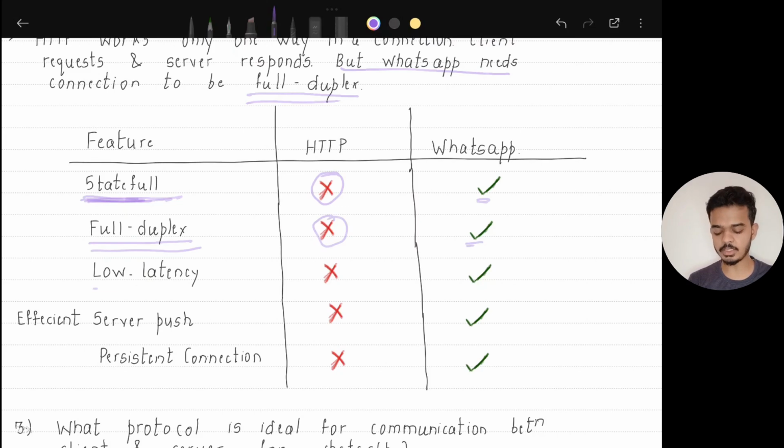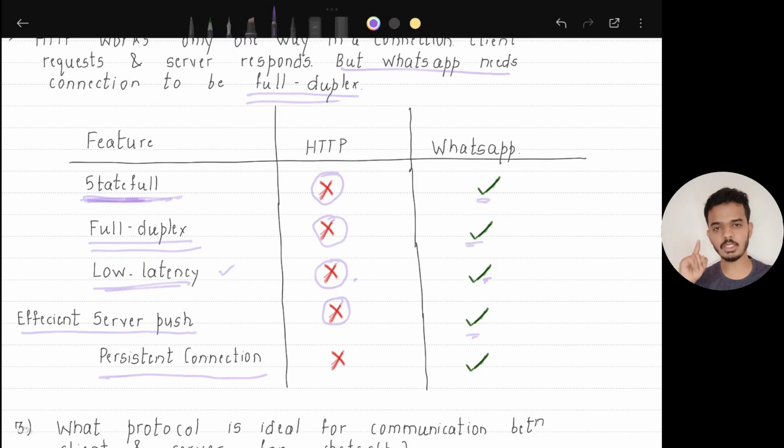Then we want low latency. Since for every message we'll have to set up a new connection, it will add latency to the message replies and requests. But WhatsApp needs low latency. Then we need some mechanism such that server should be able to push the messages. Whenever server has a new message for some client, it should be able to push the message. But in HTTP, client will have to request every time, is there a new message for me? So this is not suitable for WhatsApp. A very last thing is that we need a persistent connection.